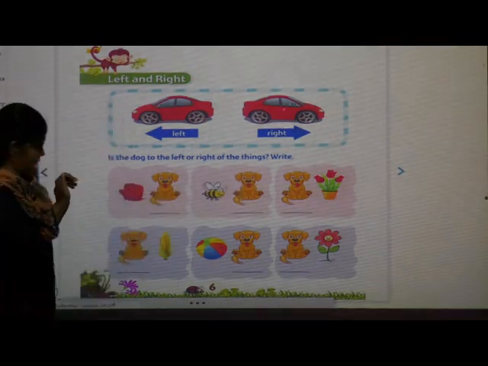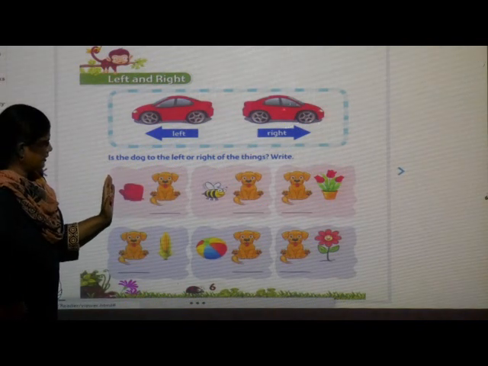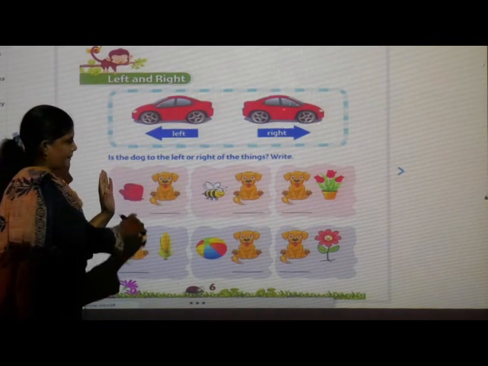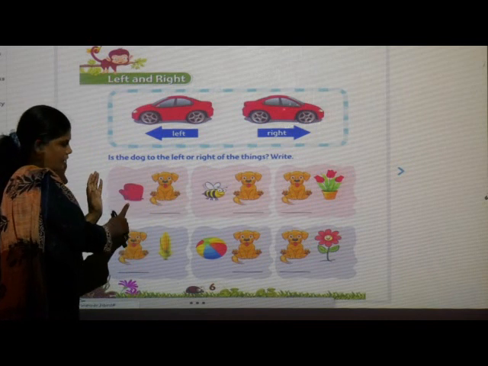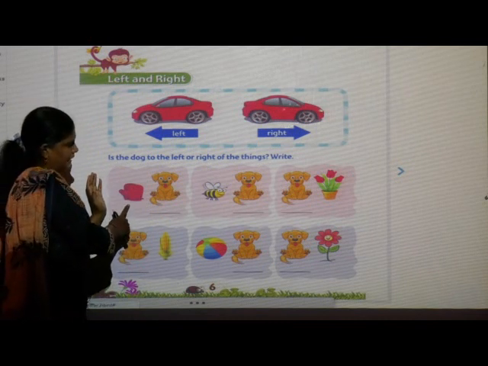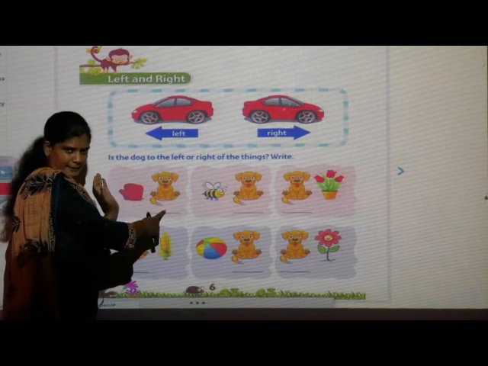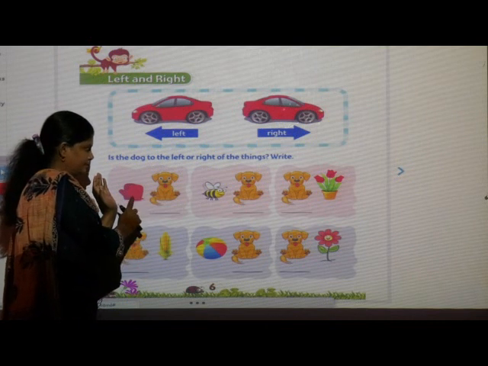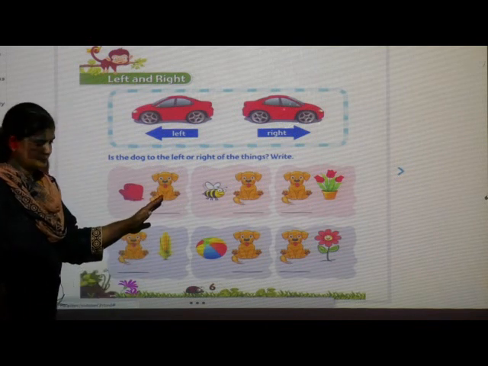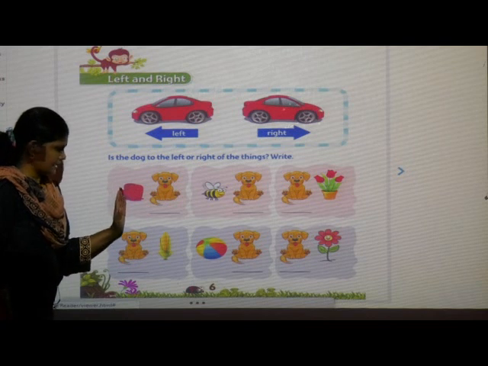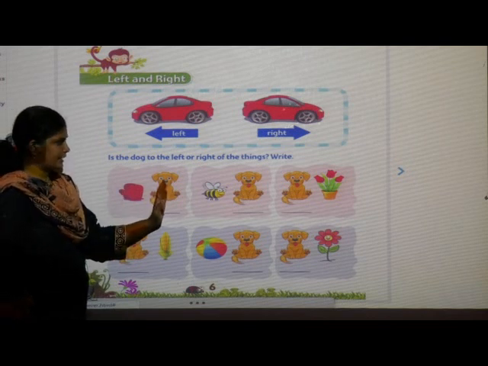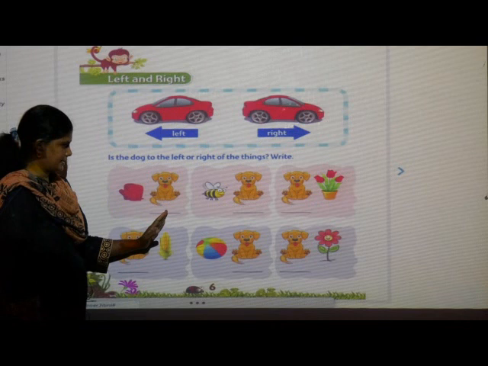Right. Now see, the dog is beside the things, so is it on the right or on the left? The dog is sitting near these things, and where the dog is sitting, that we have to write here.